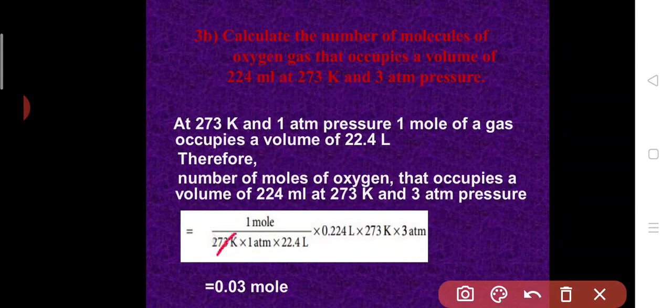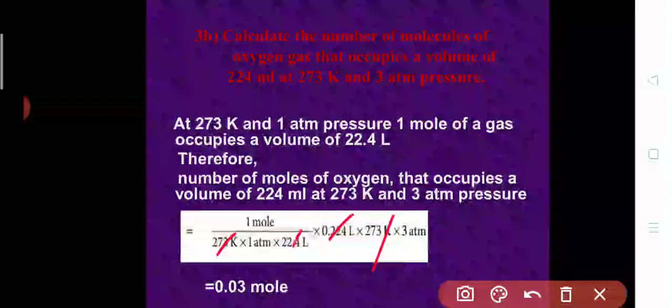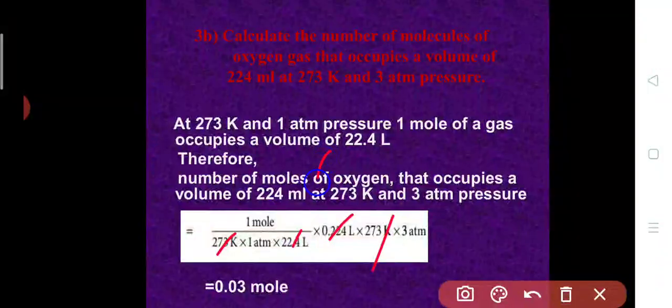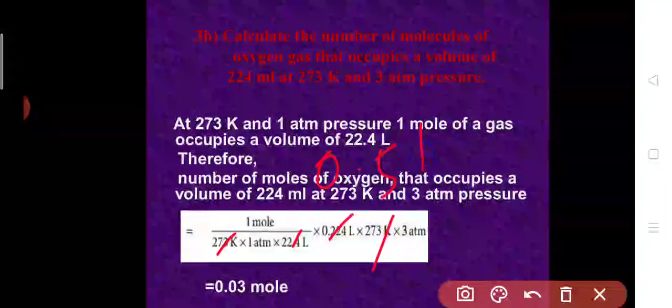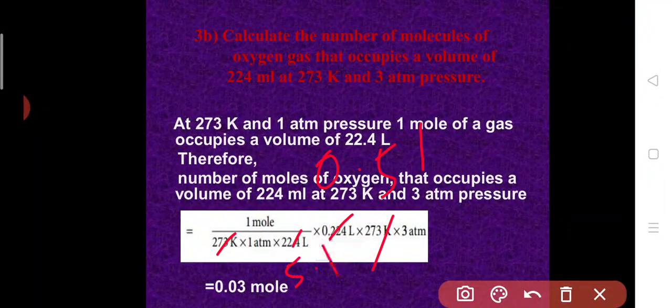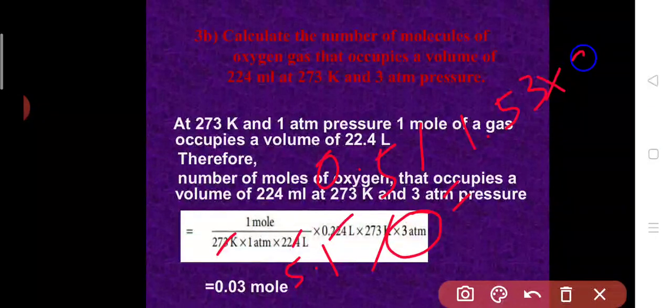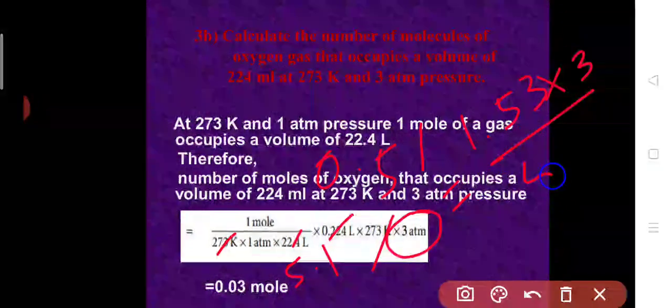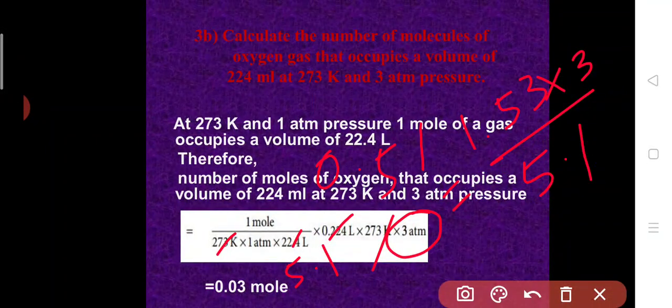So this 273 and 273 will get cancelled, and when you do the division for this, you will get 0.51, and for this one it will be 5.1. Now 0.51 into 3 atmosphere you will get 1.53, divided by 5.1. If you do the calculation, you will get the answer as 0.03 moles.